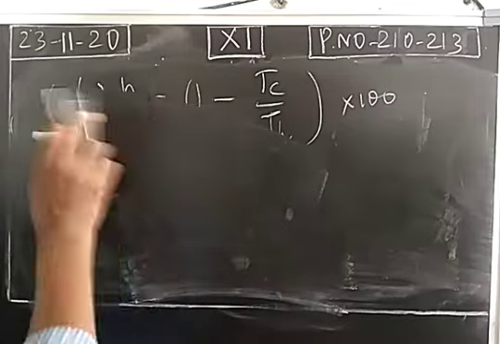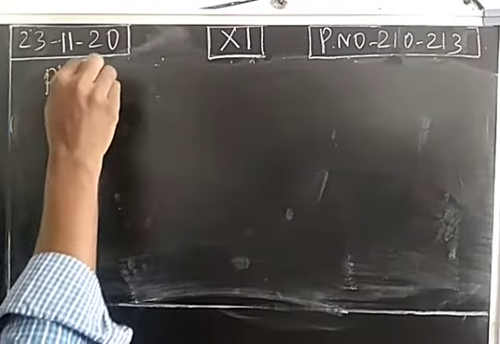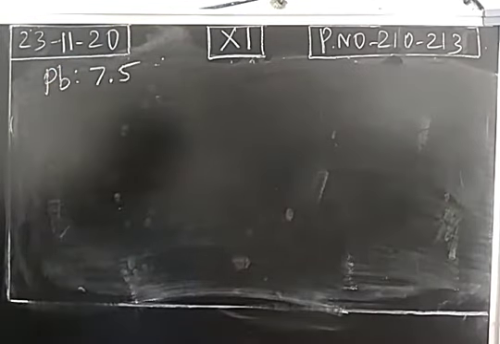So based on this, we have a problem. We take problem number 7.5. An automobile engine burns petrol at 816 degrees Celsius and the temperature in the surrounding is 21 degrees Celsius. Calculate the efficiency of the engine. So two different temperatures have been given. What is the temperature in the system? What is the temperature in the surrounding? The temperature in the system is 816 degrees Celsius.